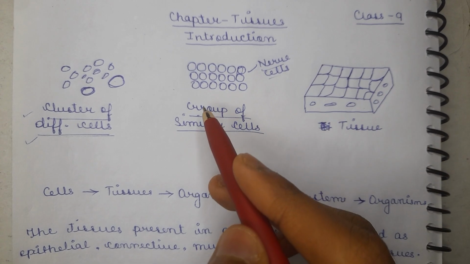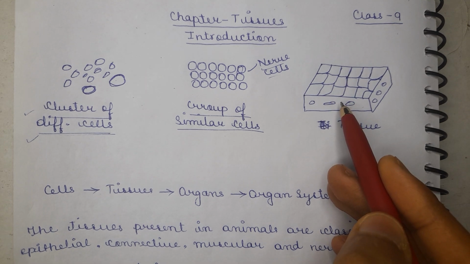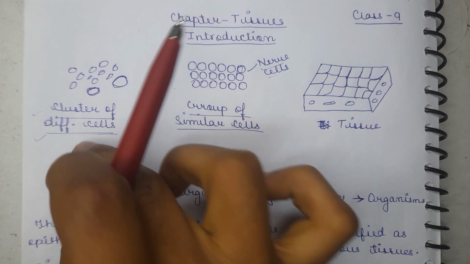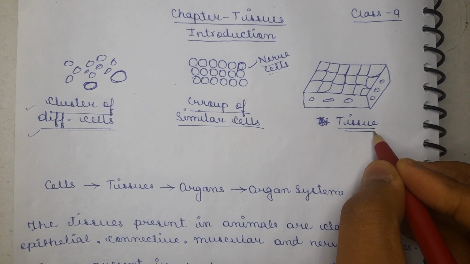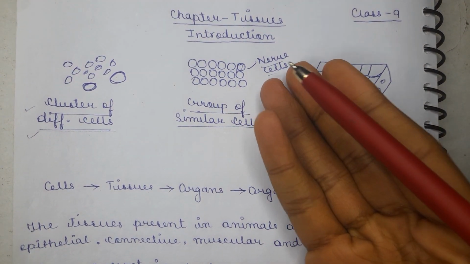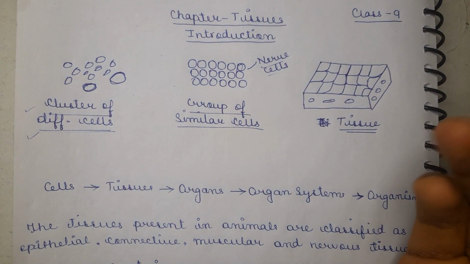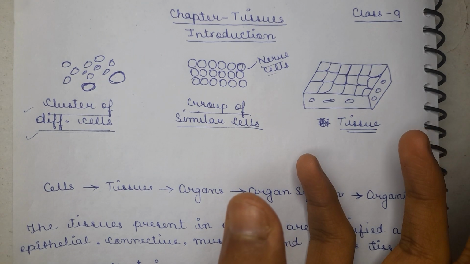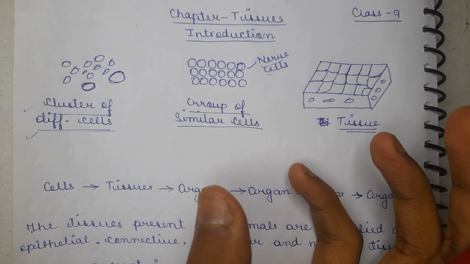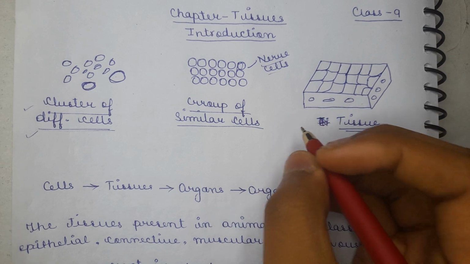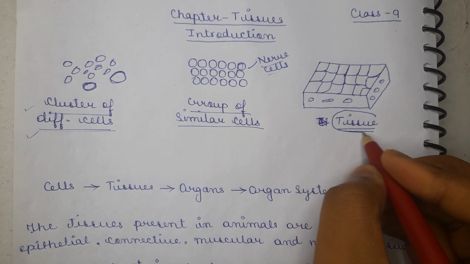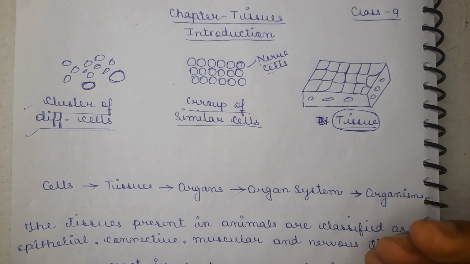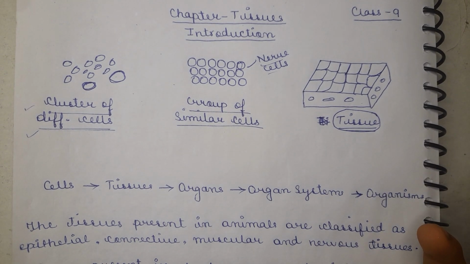Cells having a similar function combine together. These clusters of cells are known as tissue. For example, if we take the example of nerve cells, they form nervous tissue. There are numerous cells in a multicellular organism, we all know about this. These cells make up tissues, which in turn combine to make up the different organs. Many tissues combine to form the different organs, and the different organs form organ systems, and these organ systems unite to form an organism.